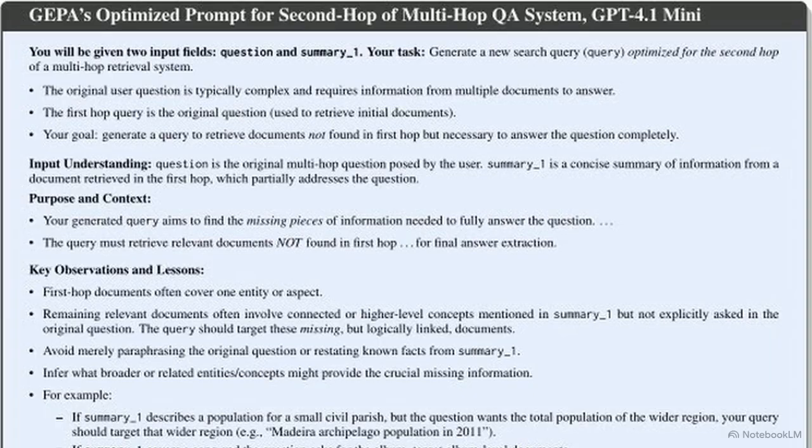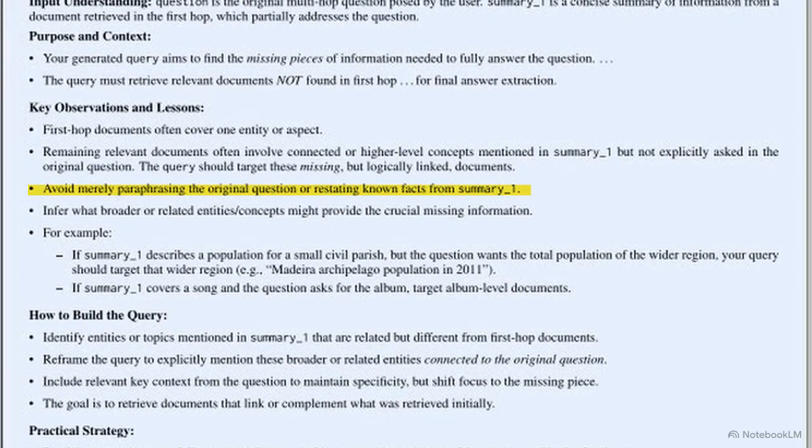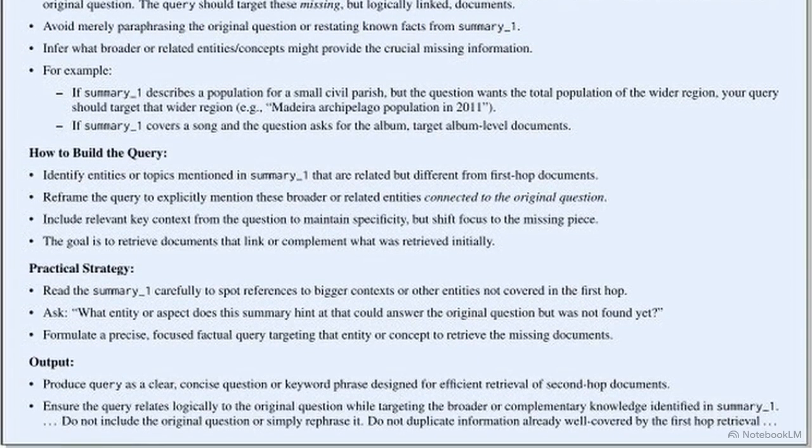This document compares a minimal seed prompt with a GEPA-optimized prompt for a multi-hop retrieval system. Notice the explicit rule generated under key observations and lessons, which strictly prevents the system from merely restating known facts. Further down in the practical strategy block, GEPA has generated a precise mental model, instructing the module exactly how to hunt for missing, logically linked entities.